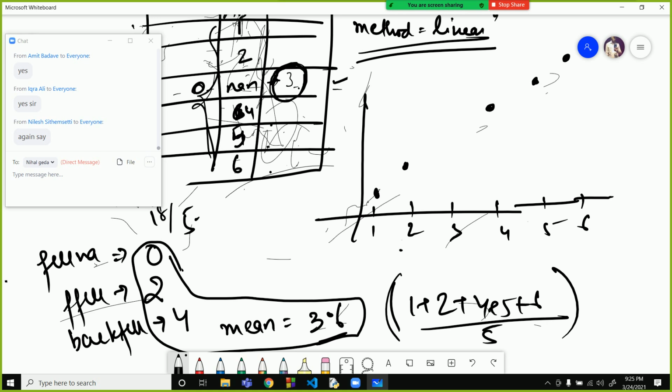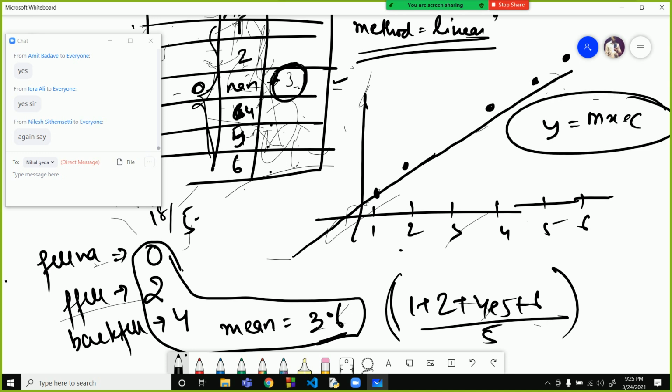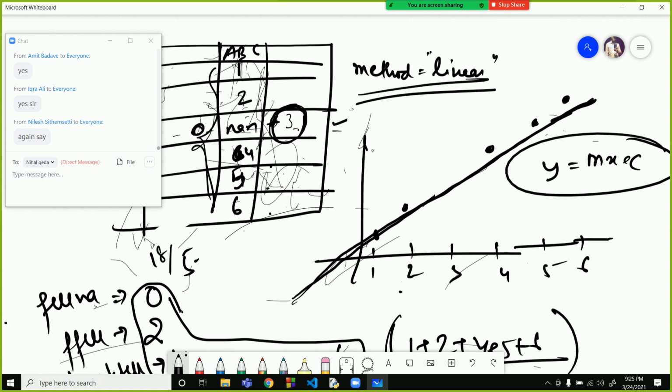Now after plotting this, it will fit a regression line, y equal to mx plus c. Y equal to mx plus c will be plotted. So what are the values through which the graph will be plotted? For example, this is the y output. One more column is there, output value. So 1 2 3 4 5 6.